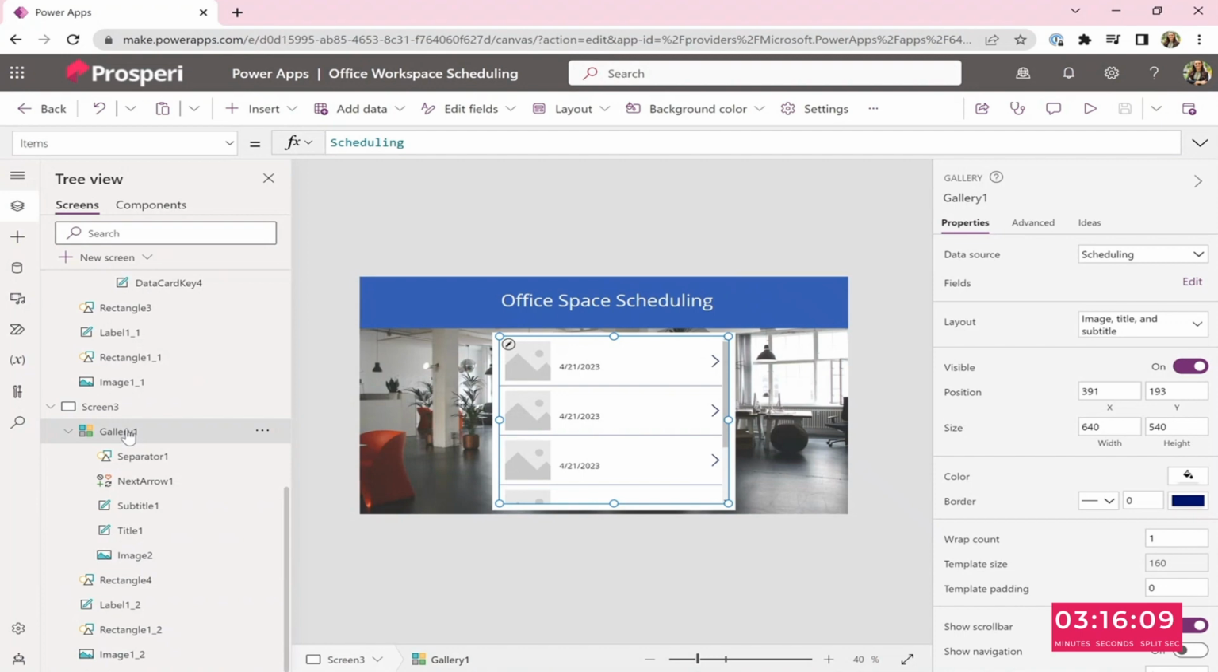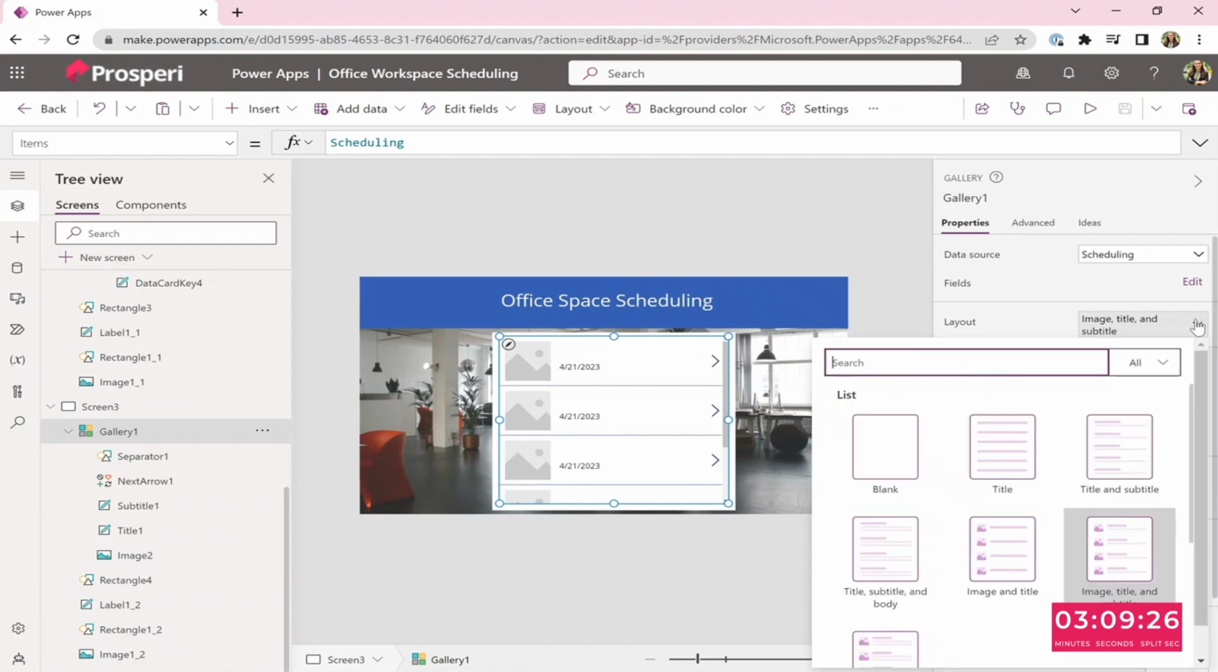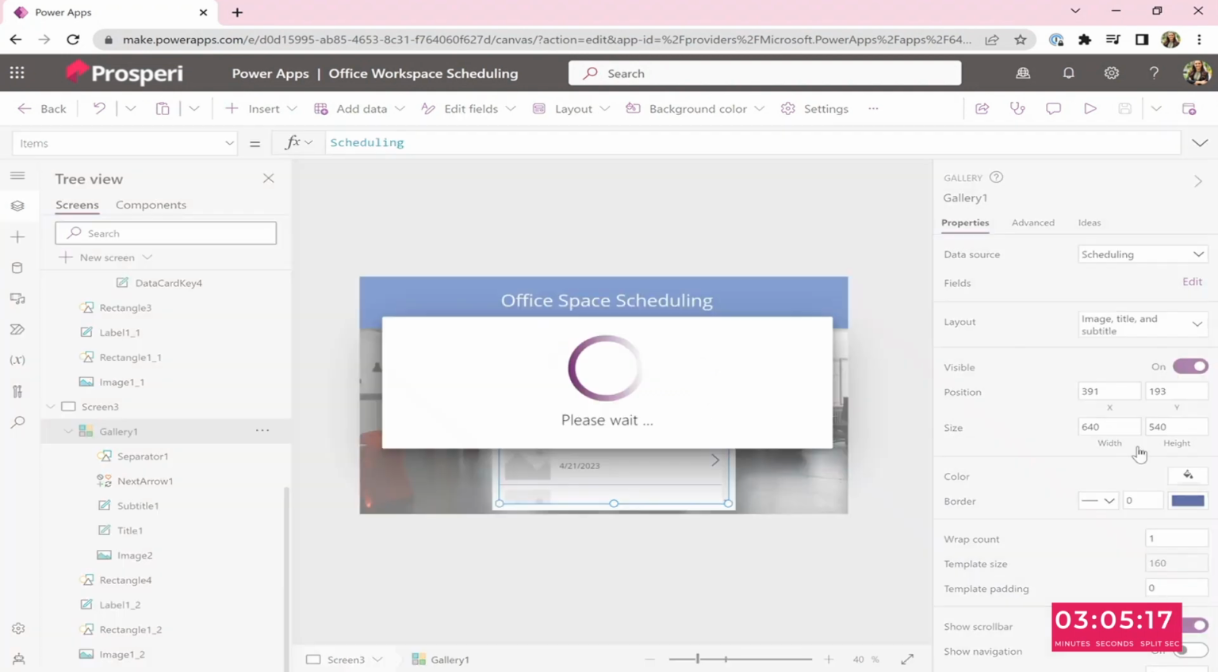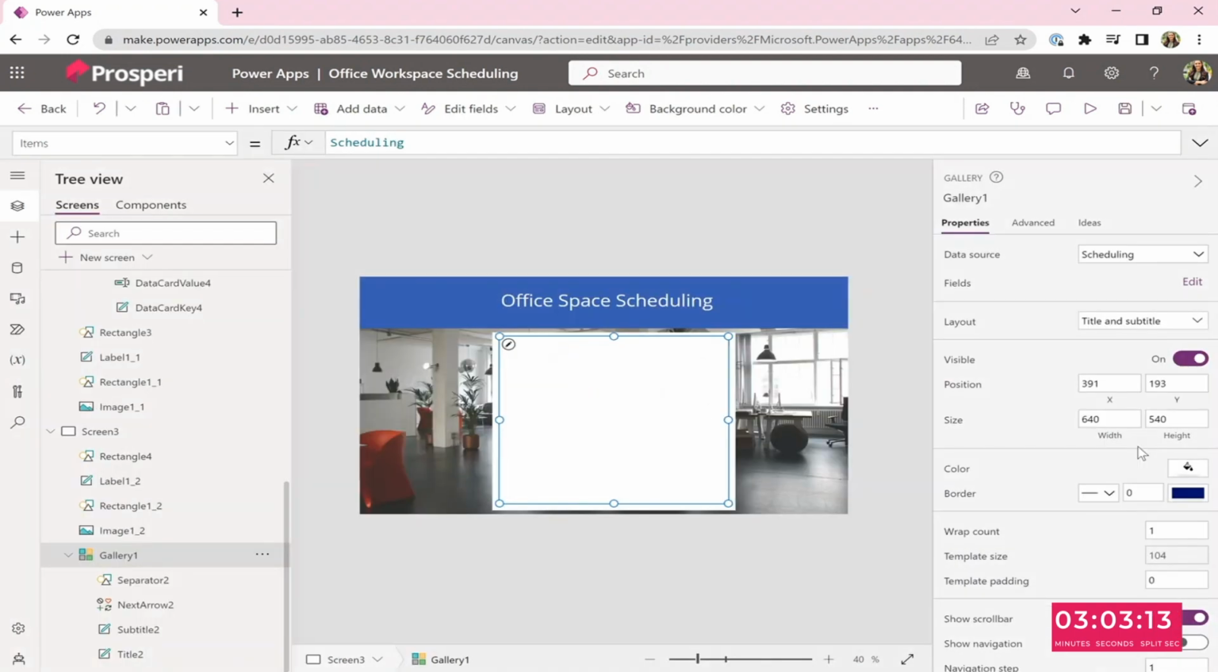Now you go to layout, and we're going to choose a layout that doesn't have an image, just title and subtitle. Title and subtitle. Okay. And then maybe we need to edit those fields a bit. So just go to fields, edit.